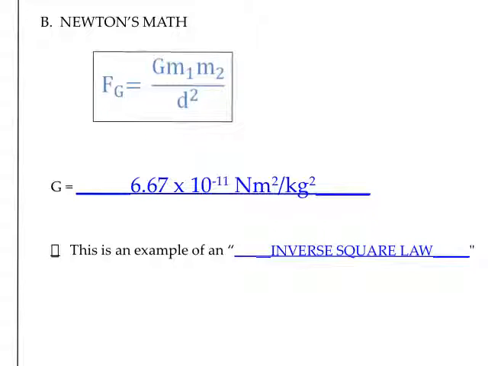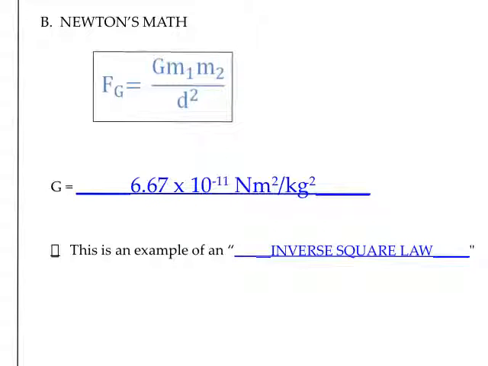It's not simply the gravitational force on Earth that we've been referring to as the weight previously. So you want to be really careful with your subscripts. This is a capital G. This capital G is a constant. This number will be provided for you. It's 6.67 times 10 to the negative 11th, and these are the units. We're going to multiply that gravitational constant times mass number 1 times mass number 2, and then we will be dividing by the distance squared.